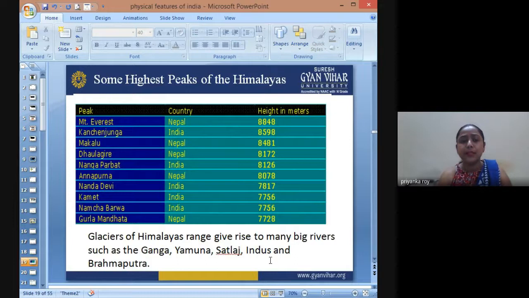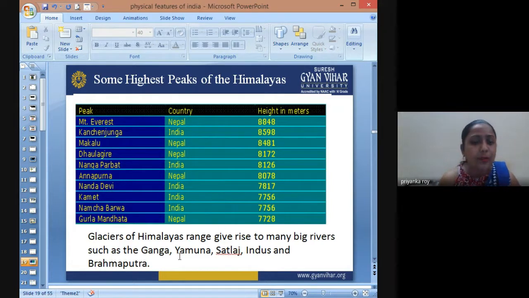Now some of the highest peaks of the Himalayas. These are the tables which show a few of the highest peaks in the Himalayan ranges, starting from Mount Everest, then Kanchenjunga, Makalu, Dhaulagiri, Nanga Parbat, Annapurna, Nanda Devi, Kamet, Namcha Barwa, and Gurla Mandhata, in descending order of their heights, from the highest downwards.